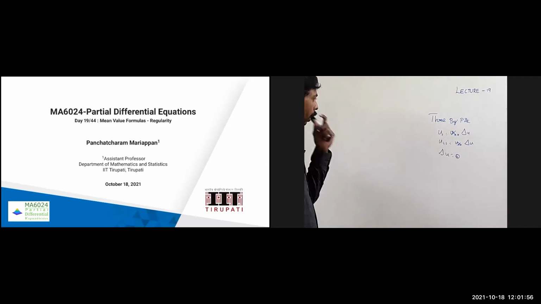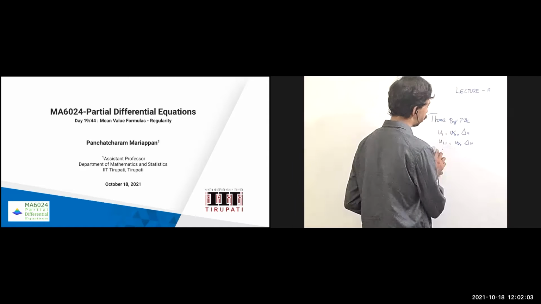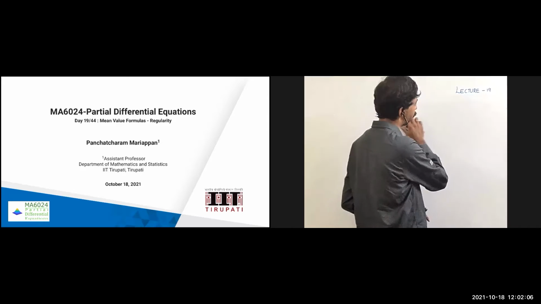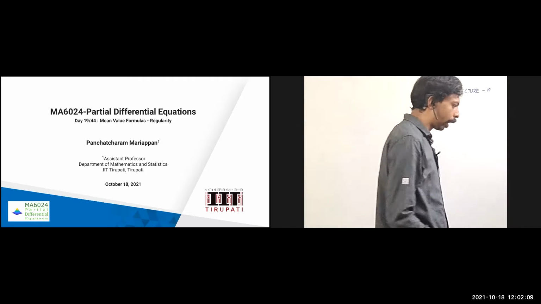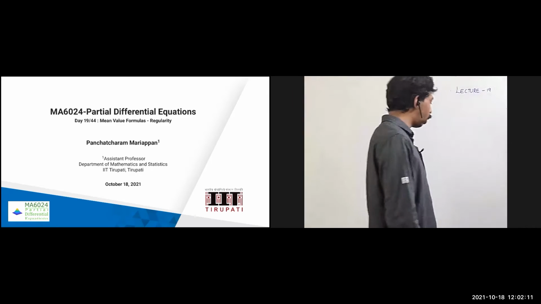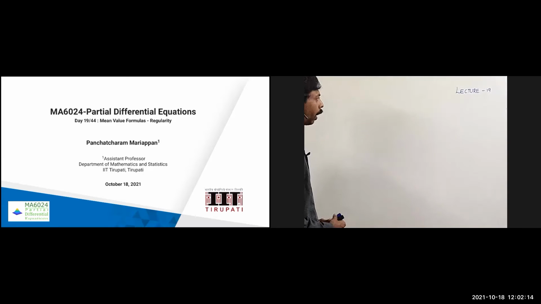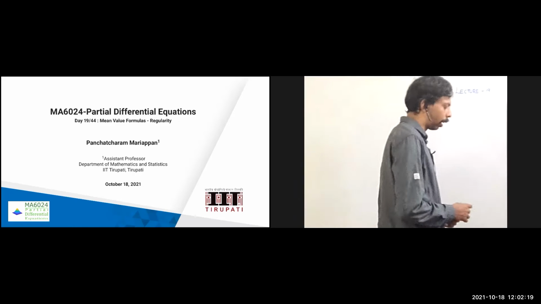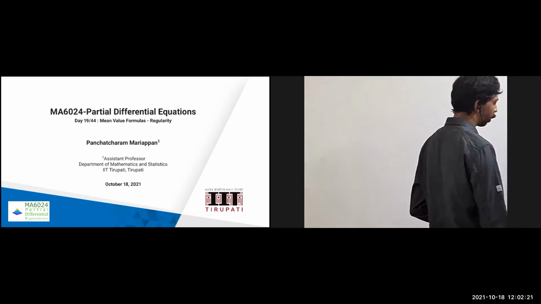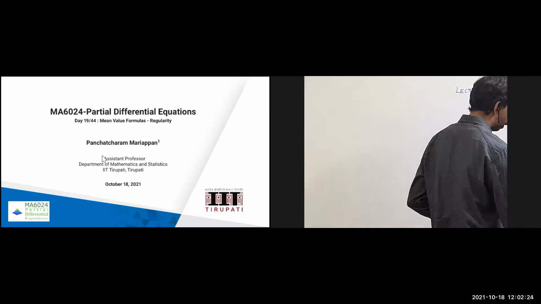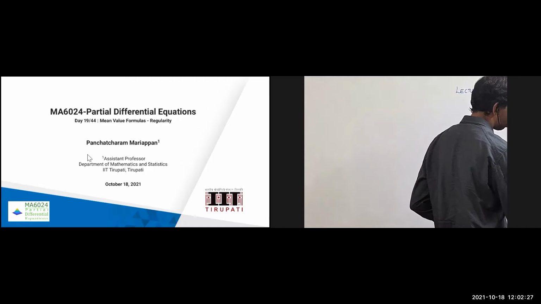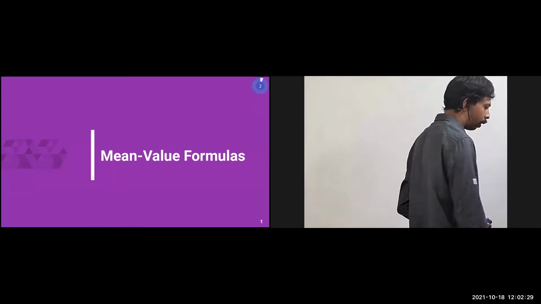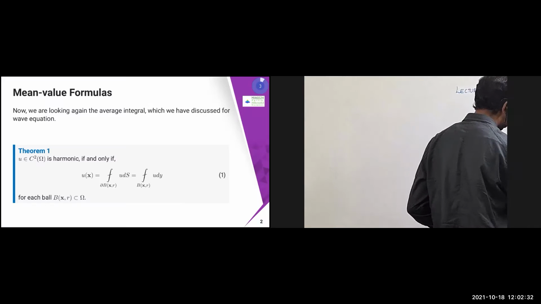Then for the wave equation and heat equation, we derived separation of variables and some other formulas. Recently we were discussing the harmonic equations, the Laplace equation, in which we discussed harmonic functions. In this class, we are again going to solve the Laplace equation, but with the help of what we discussed in the heat and wave equations. We are going to derive a formula called the mean value formula, and then we'll discuss something called mollifiers and other things if time permits.